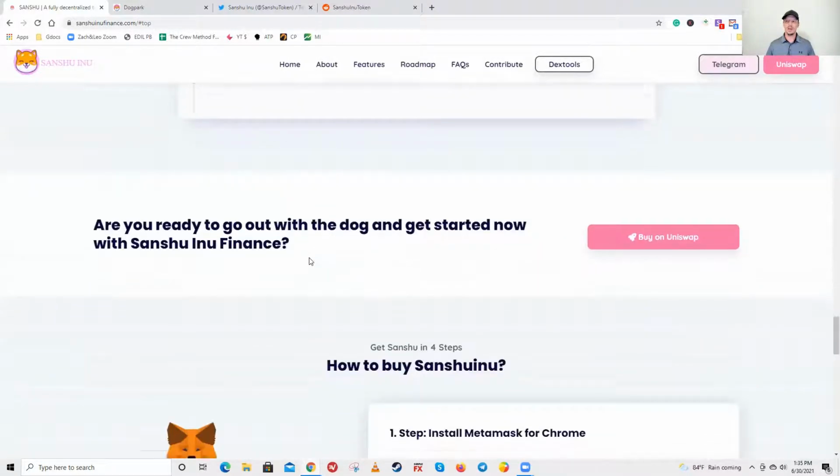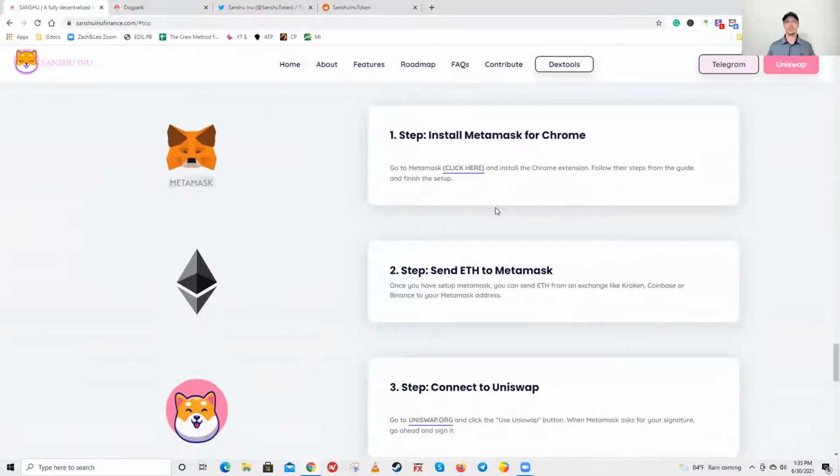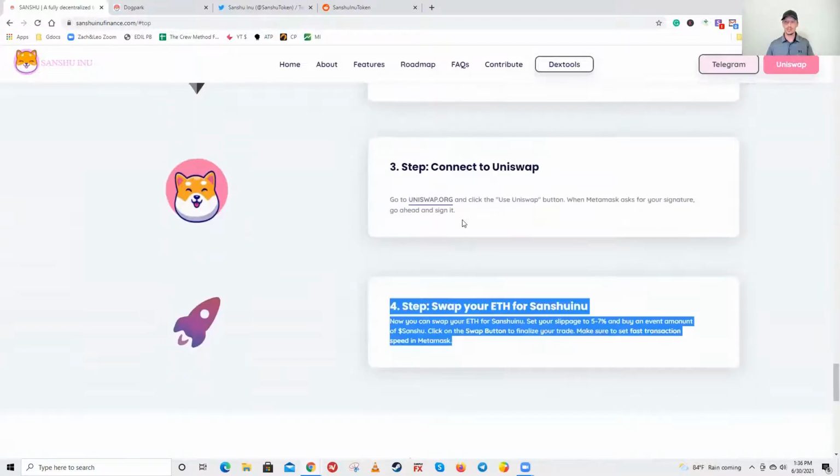All right, so then this tells you how to buy on Uniswap. We also have a little tutorial that shows you we actually went through and did it. There were some little nuances and some things that you had to do on the icon on Uniswap that we share in the video in order to set the slippage rate. And there's just some little other nuances like that of version 2 and version 3 of Uniswap. And in order to do it rightly, you had to use one or the other. And we cover that in the video.